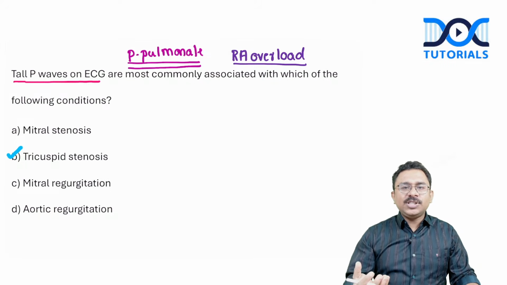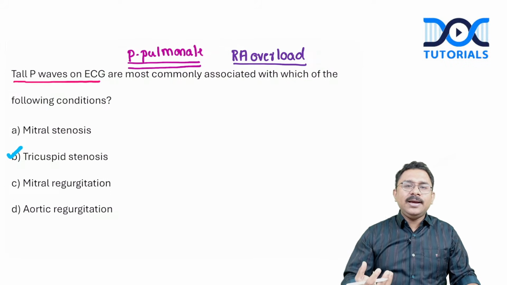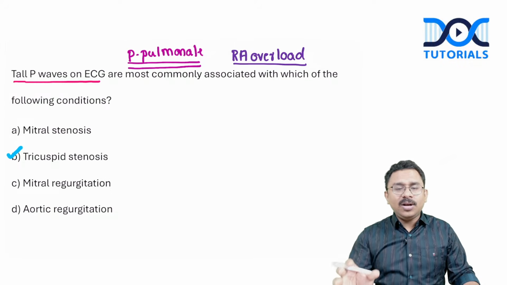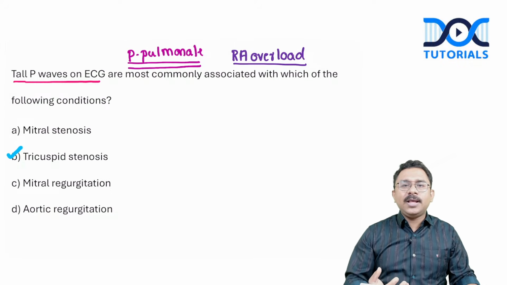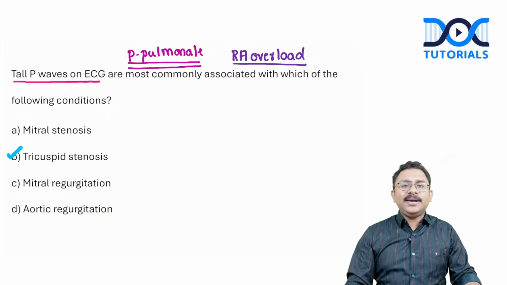Now mitral stenosis, we know that there is P mitral in mitral stenosis. But in the clinical course of a patient with mitral stenosis, if pulmonary hypertension develops and subsequently there is RV involvement in the form of RV hypertrophy, then there is a chance that you may get P pulmonale as well. But in the question, since the mention is just of mitral stenosis and not specifically mitral stenosis with pulmonary hypertension, I am more inclined towards answering tricuspid stenosis for this question.